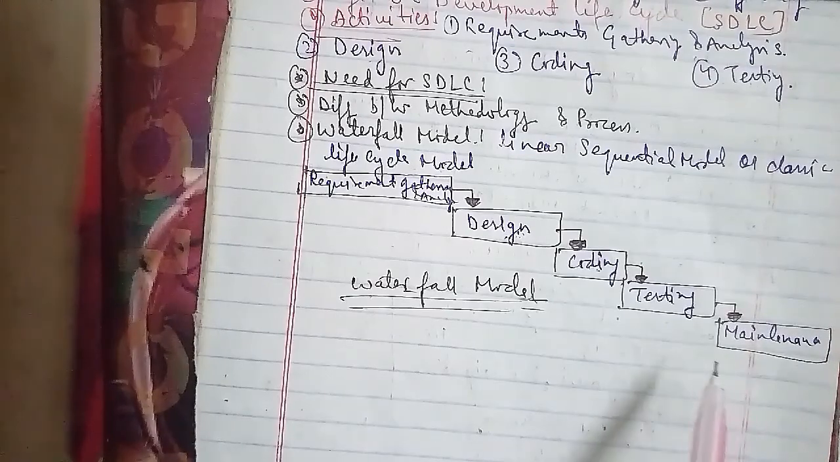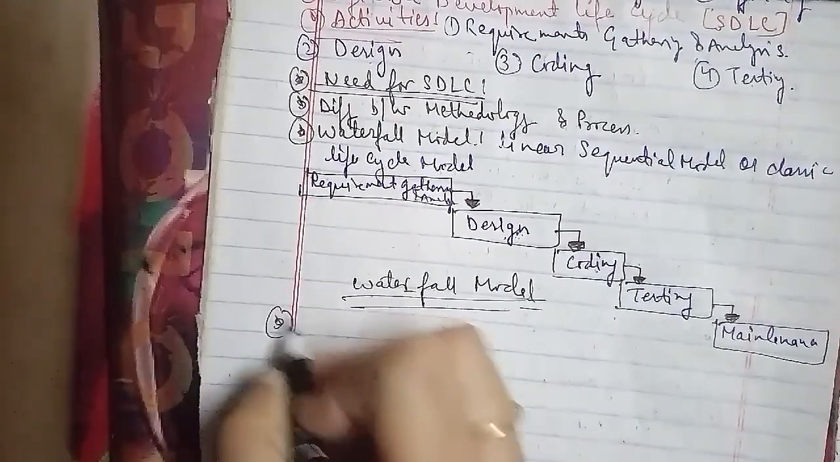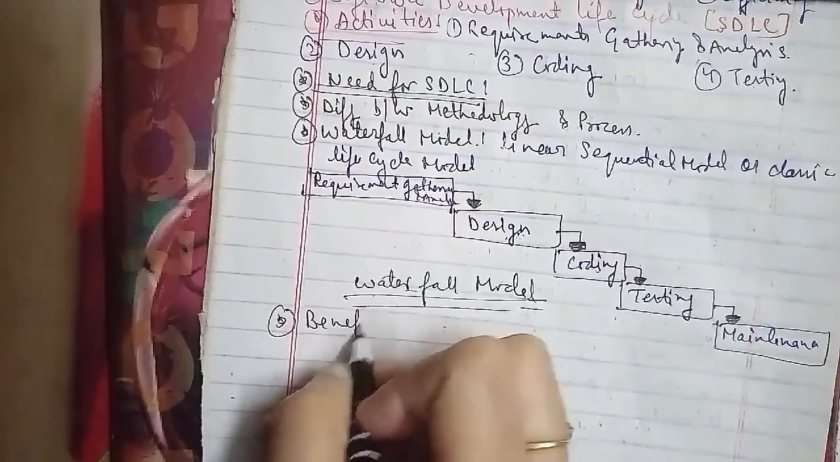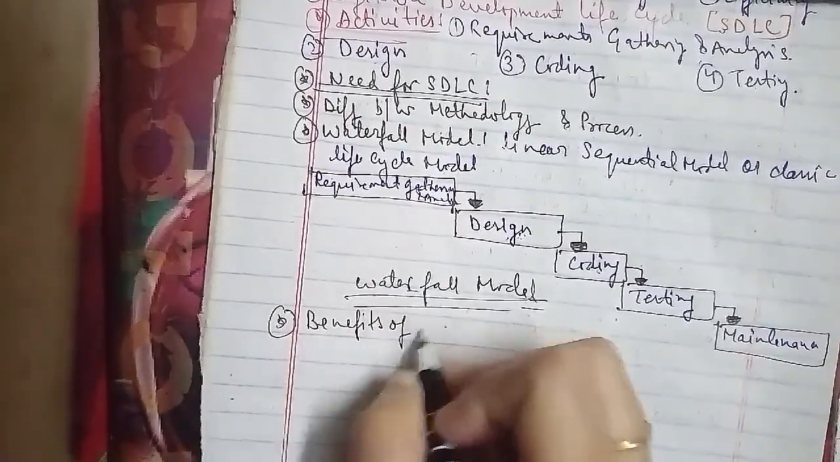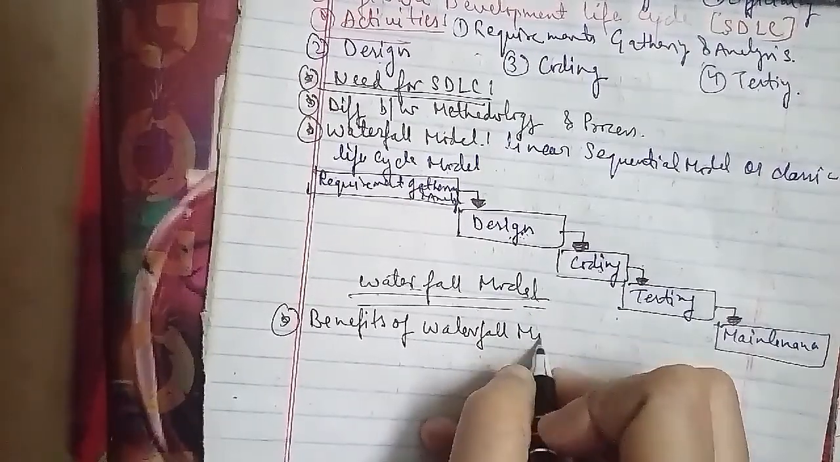There are two benefits of the waterfall model. The first, the waterfall model is simple to implement. The second, for implementation of small systems, the waterfall model is useful. Now we will talk about the drawbacks of the waterfall model.